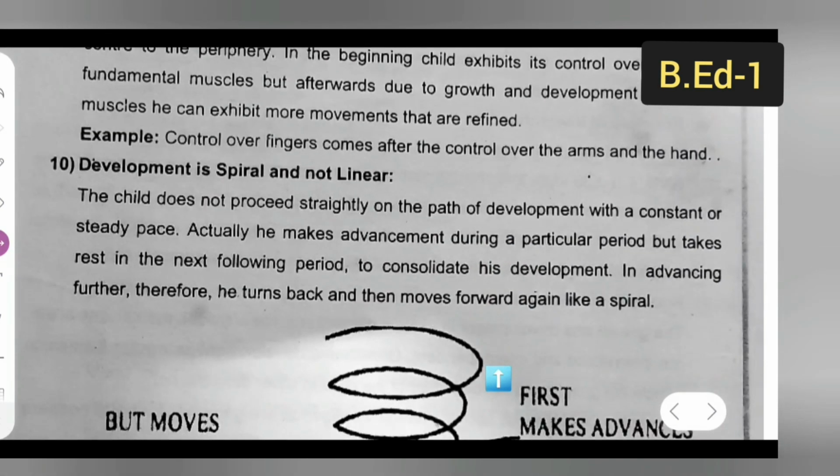Next point, let us see. Development is spiral and not linear. The child does not proceed straight on the path of development with a constant or steady pace. Actually, he makes advancement during a particular period but takes rest in the following period to consolidate his development before advancing further. Therefore, he turns back and then moves forward again like a spiral.